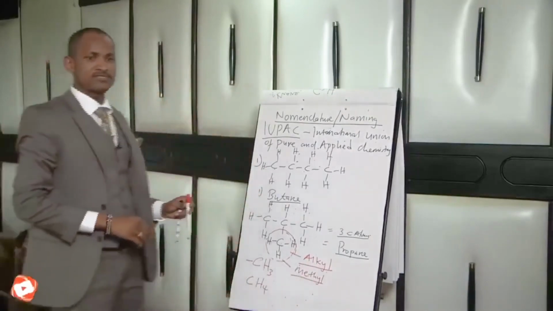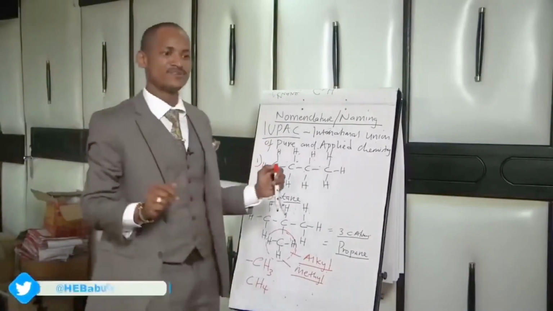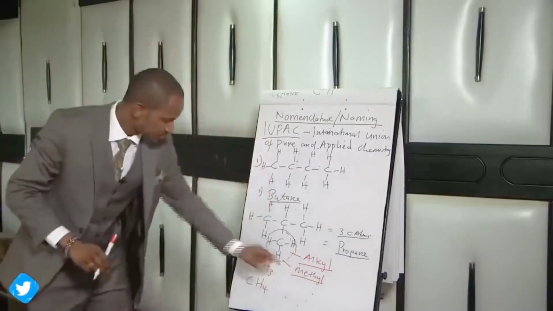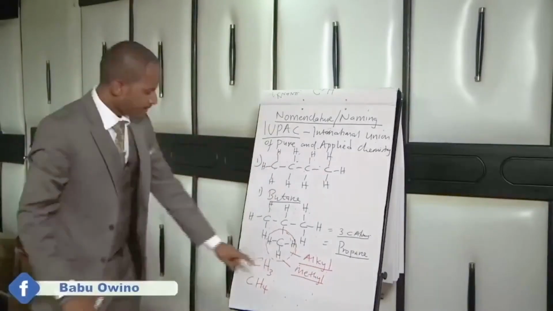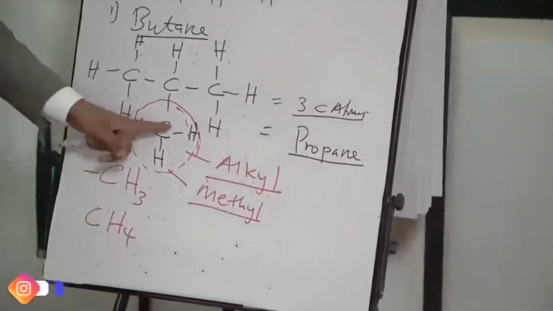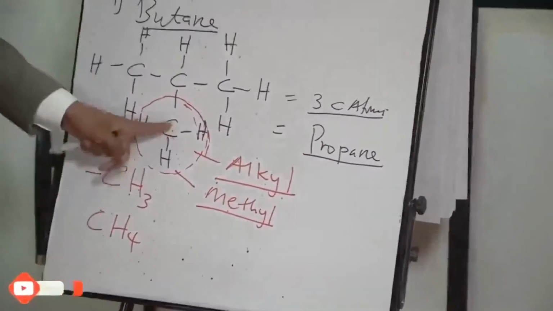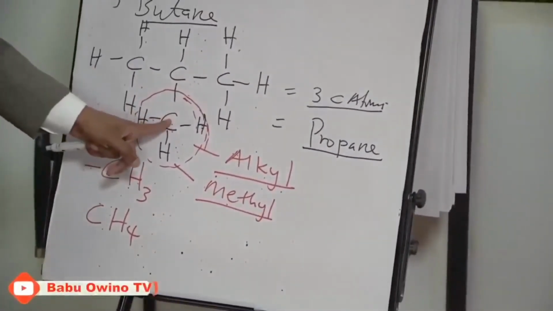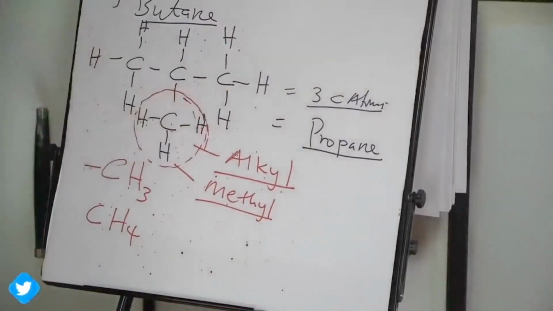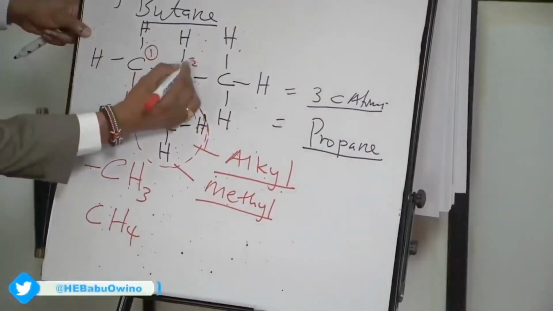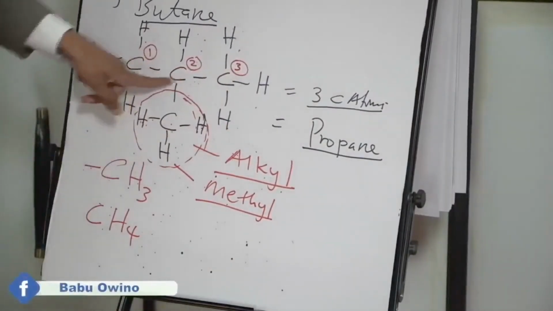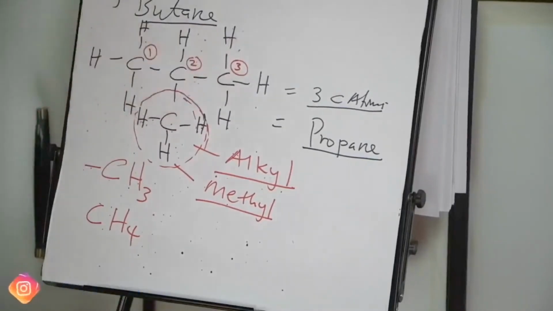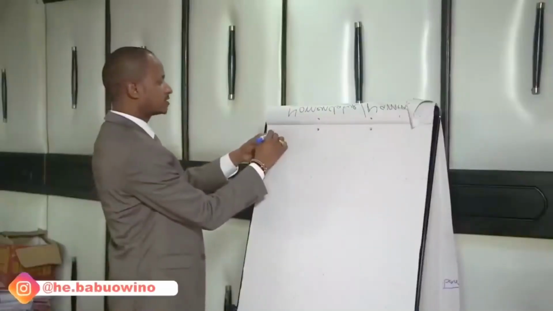Pay close attention, class. This is not the time to even wink. You can only afford to smile, because I want you to concentrate here and get the naming clearly. Then after identifying the branch, the next thing we will ask ourselves is, this branch lies on which carbon atom, on what number of the longest continuous chain? So we have number 1, number 2, number 3. So it lies on the second carbon atom along the continuous chain. Now another branch, example 2.